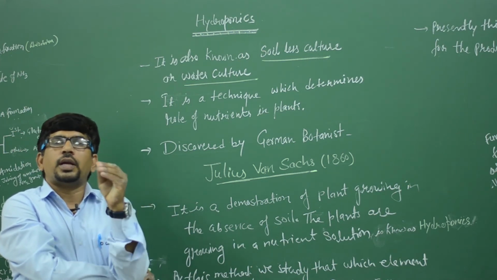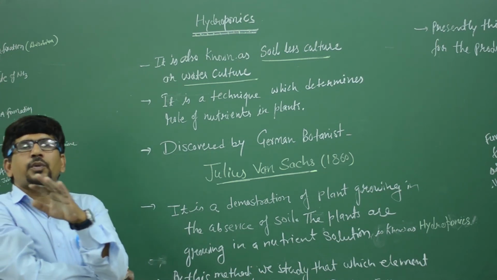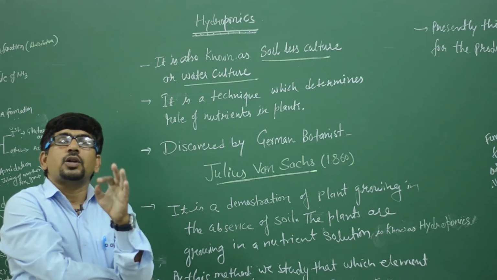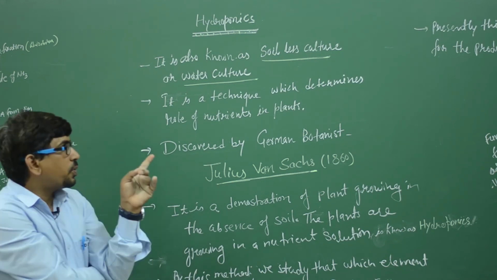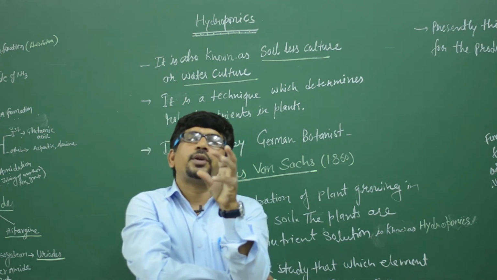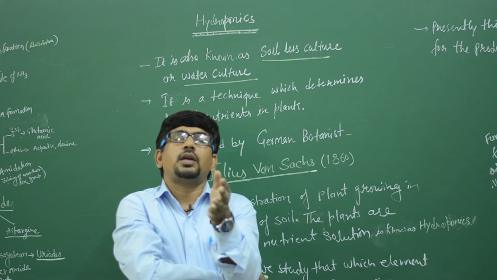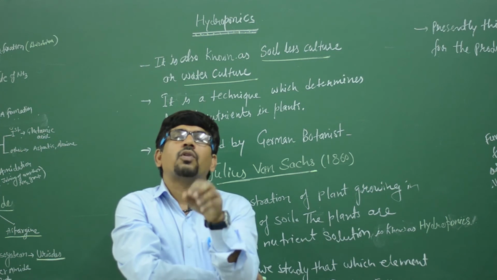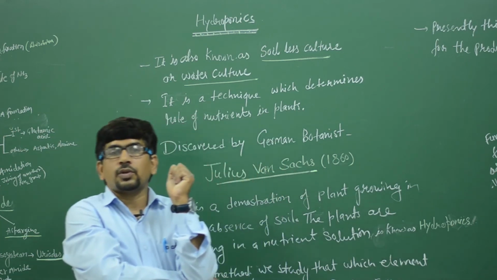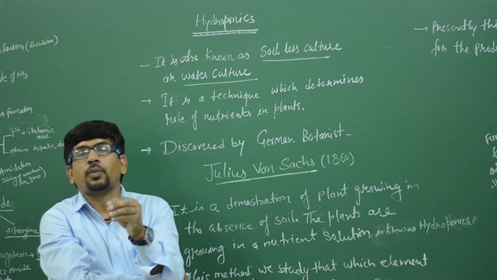So we utilize pure water, distilled water, in which no minerals are present after evaporation. In this pure water we add the minerals and make a medium known as the nutrient medium, and this is known as hydroponics. The plants grow inside water containing a clear nutrient solution, without soil. Plants grown without soil are known as hydroponic.